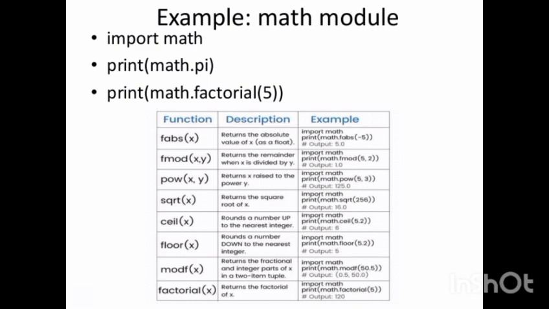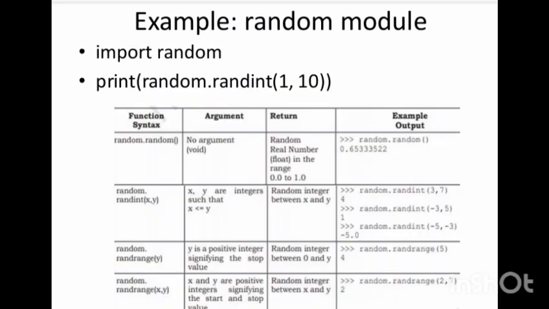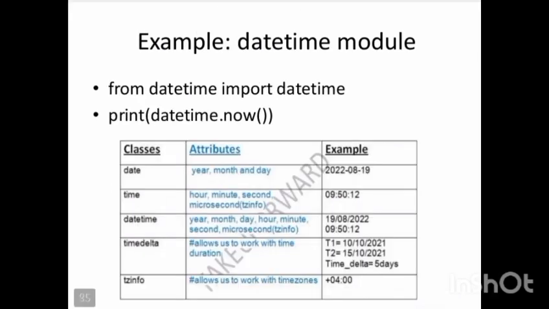Examples. Here are some quick examples. Using the math module, you can access constants like pi or functions like factorial. The random module helps generate random numbers, and datetime helps you work with dates and times.